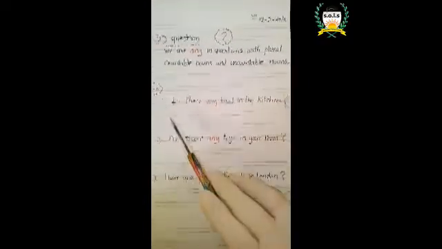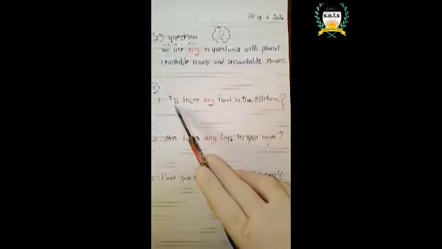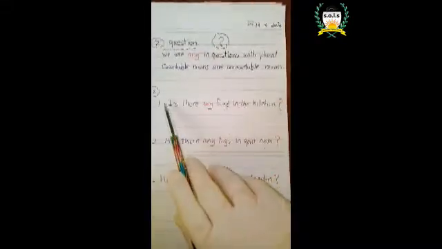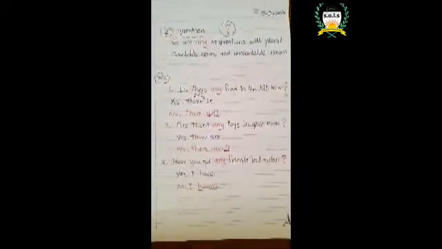Okay, let's answer number 1. And don't forget, if the question begins with a verb, we use what? The magic scissor. Very good. And we have 2 possible answers, yes and no. Okay, let's answer these questions.